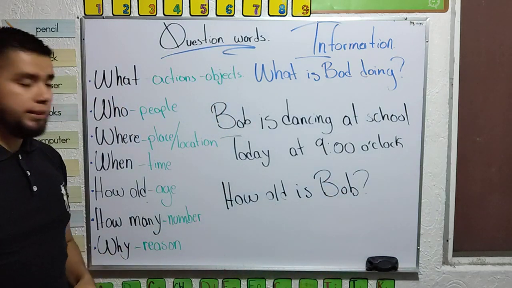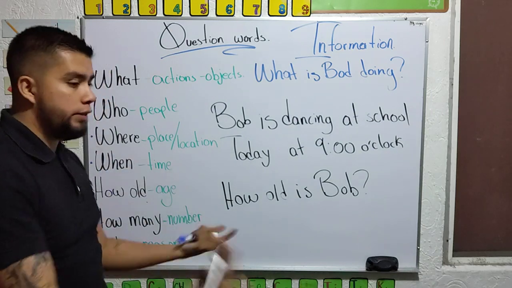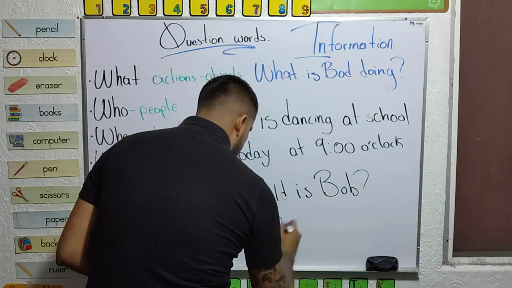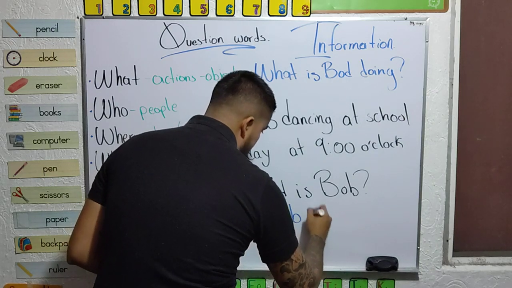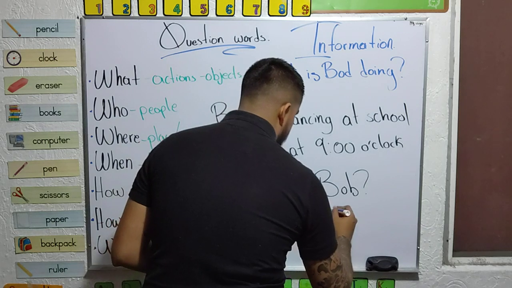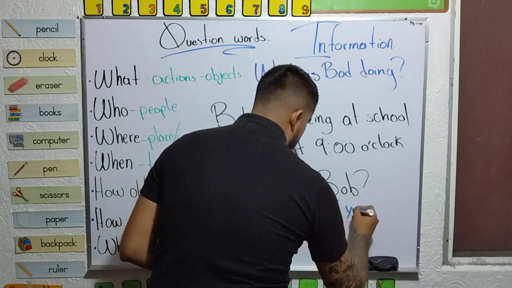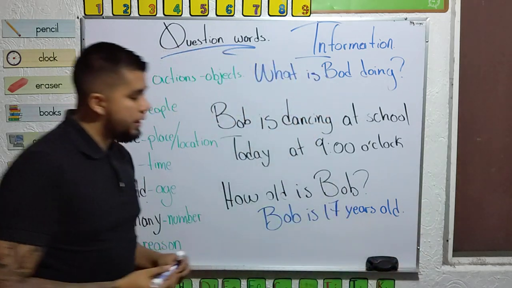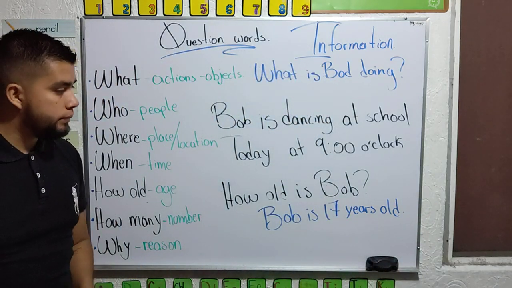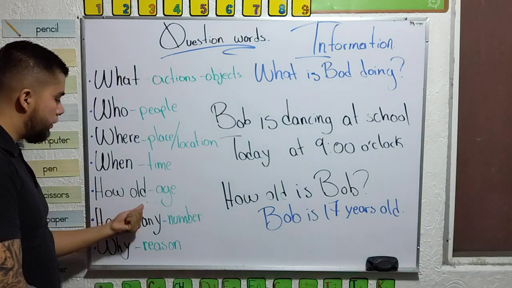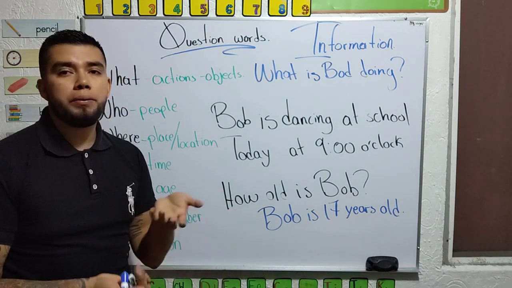How old is Bob? Well, the answer is Bob is 17 years old. 17 years old. Yeah, so when I'm using how old, I'm asking information about age.